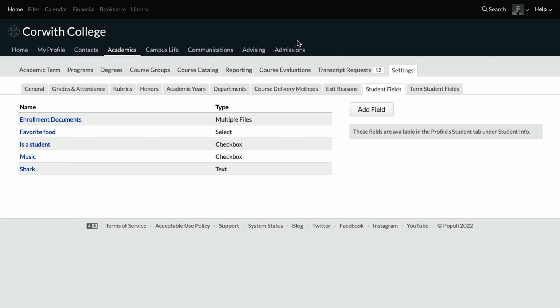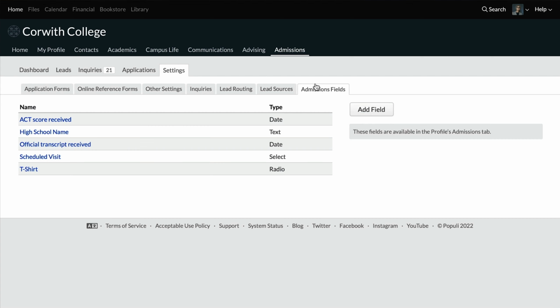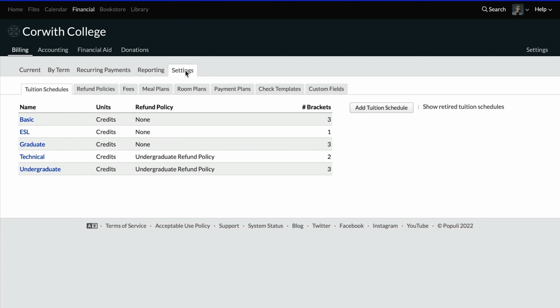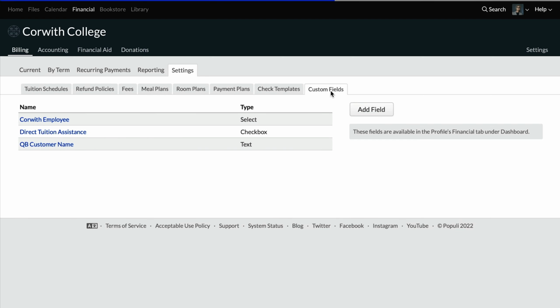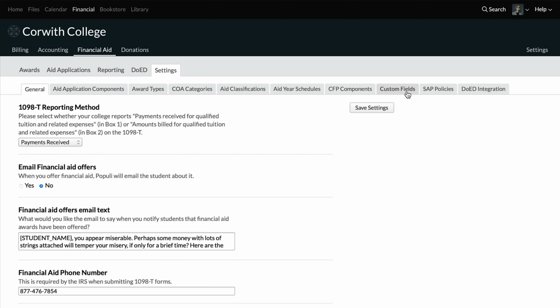Then if we want to add an admissions field, we would go to admissions, settings, admissions fields, and add that field there. Now, if we want to create a financial field, we'll just go to financial, and then under billing here, we'll go to settings, and then we have an option for custom fields. And then if we want to add a field to financial aid, we can go to settings there, and then we have an option for custom fields there. Creating custom fields in any of those places results in a field that you can add on a student's profile on the relevant tab.